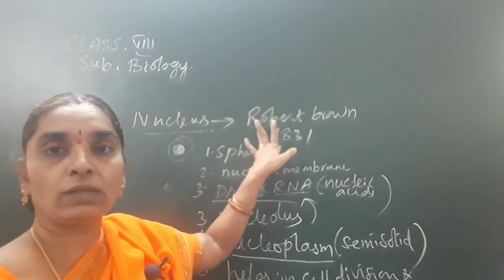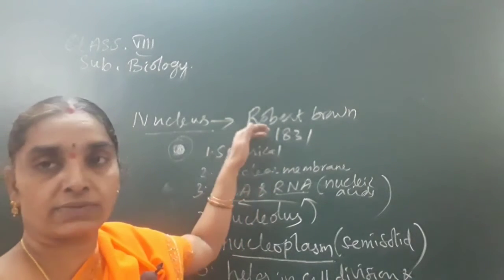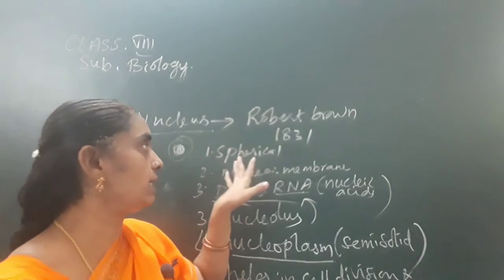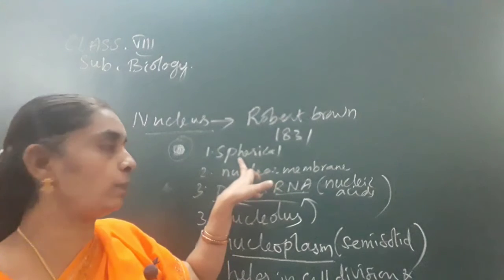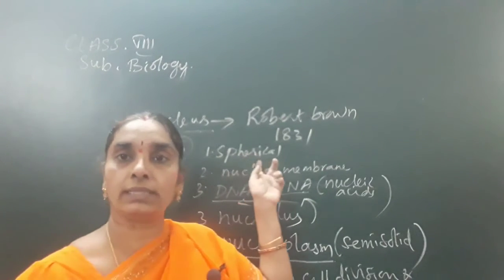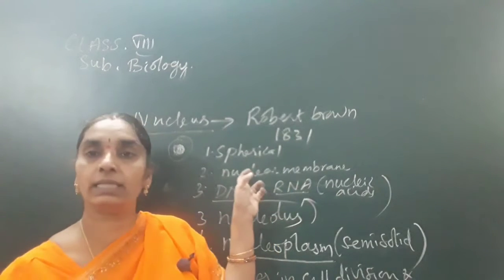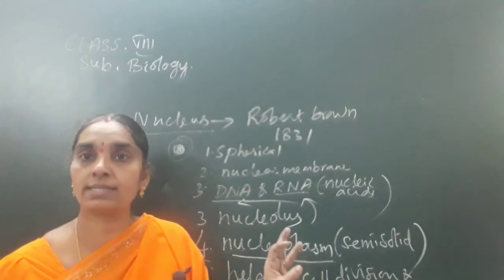First, Robert Brown discovered the nucleus in 1831 in orchid leaves, when he was observing the structure of the orchid leaves under the microscope. He peeled out the leaf and observed it under the microscope. And he saw that it is spherical in shape, and it had a nuclear membrane surrounding the nucleus, and inside the nucleus there are nucleolus and nucleoplasm.